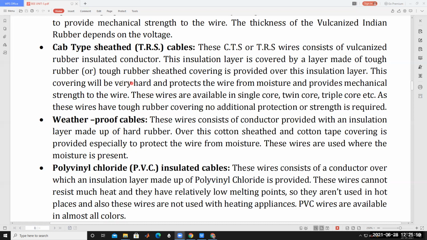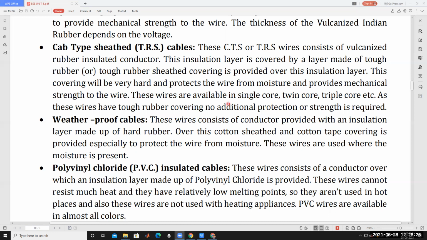This covering will be very hard and protects the wire from moisture. Is that clear? This covering is very hard, protects the wire from moisture, and provides mechanical strength to the wire.